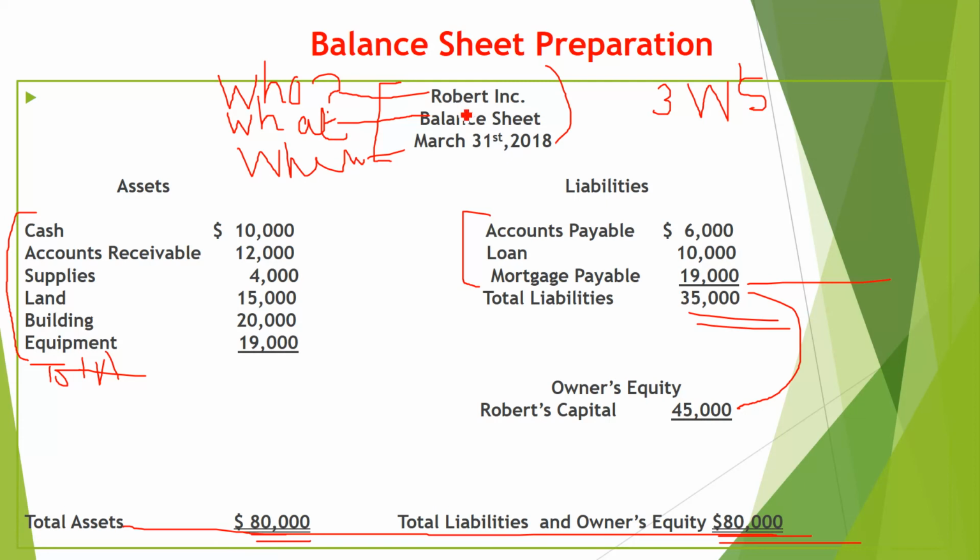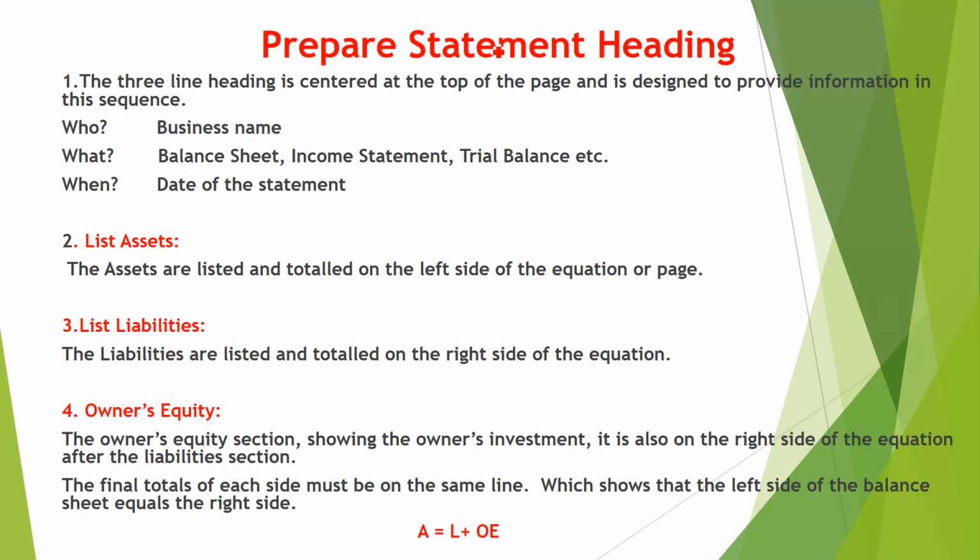Right, so what I told you, these three are called the three W's. You have to write down at the top in same order: first name of the business, then what you are making, when you are making, assets, liabilities and owner's equity. So prepare a statement heading. These are the same thing which I have explained to you. The three-line heading is centered at the top of the page and is designed to provide information: who, what and when, which we already discussed. List assets.